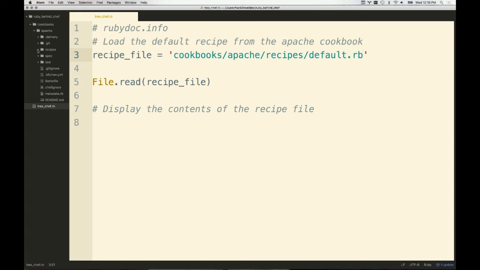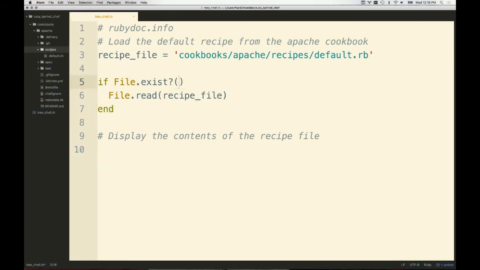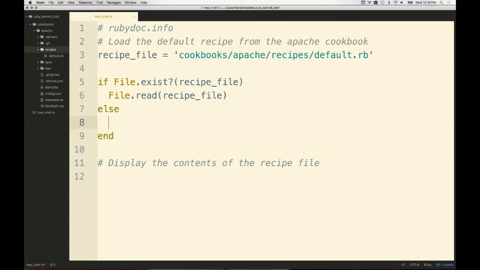And let's just make sure that happens to be there. And of course, before we do this file read, we could set up something like File.exist?. So I could say, if the file does exist, we could do this code. Otherwise, we could write a message which says, hey, could not find the recipe file.